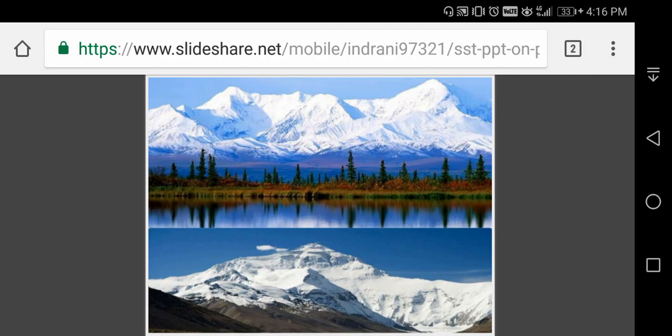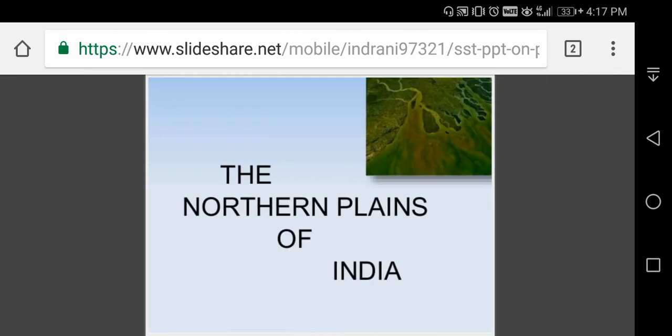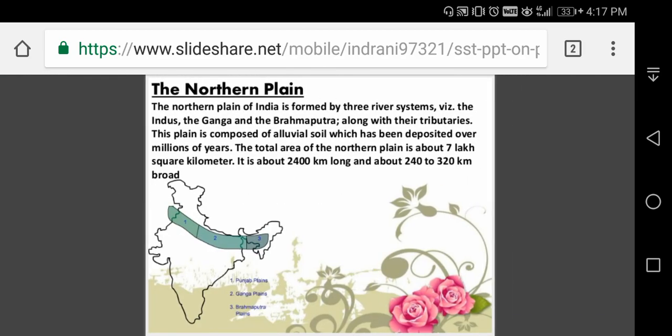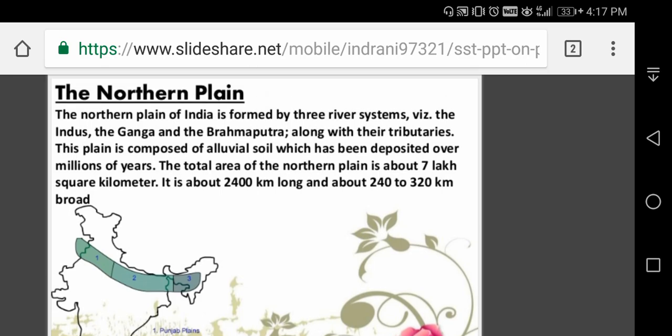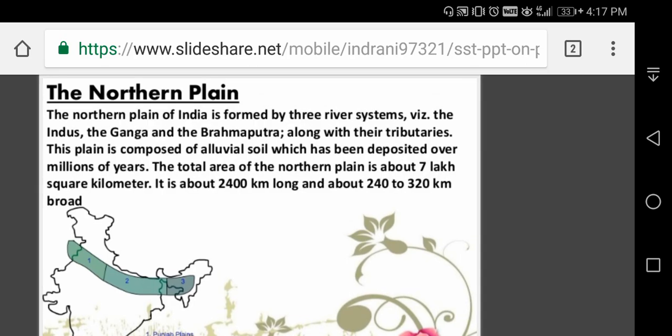The great plain of India can be divided again into four major parts. On the northwest side, the Thar desert is there. Then you can see the Indus, Punjab, Haryana plain, Ganga plain and Brahmaputra plain. Okay, the northern plains. Once again recall the points. The northern plain of India is formed by three river systems, already I told you: the Indus, the Ganga, Brahmaputra along with their tributaries.